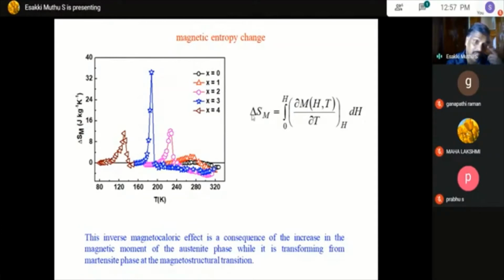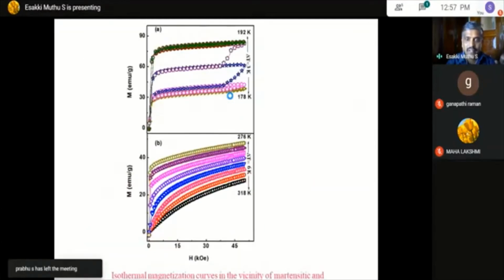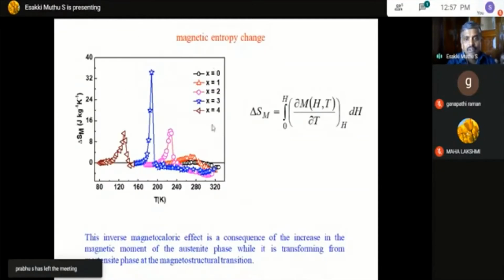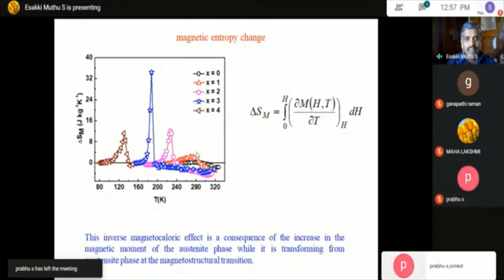This curve shows the temperature dependence of magnetic entropy change, which I have given for different compositions. This one is for the parent composition. When you increase the composition, there is an increase in the delta Sm value.